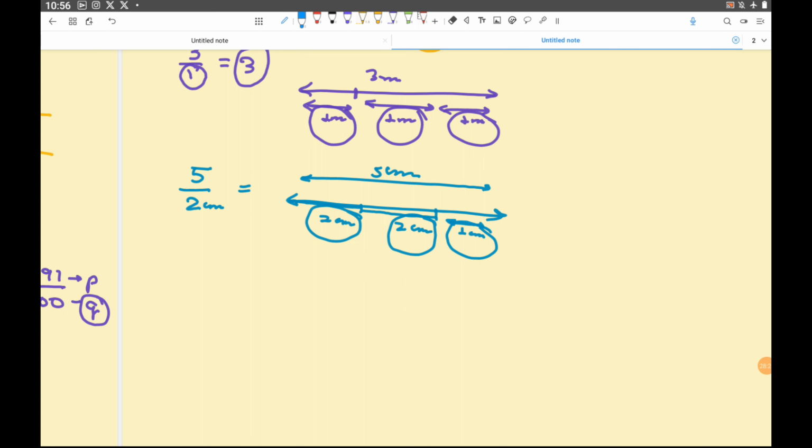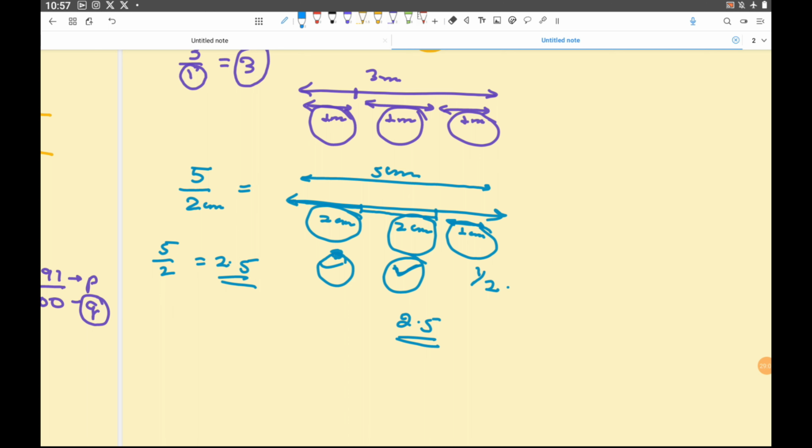In the third I could not get 2 centimeter, but I got half of it. So I got 1, I got 2, and I got 0.5. So the answer should be 2.5. If you divide 5 by 2, what is the answer? It is 2.5.